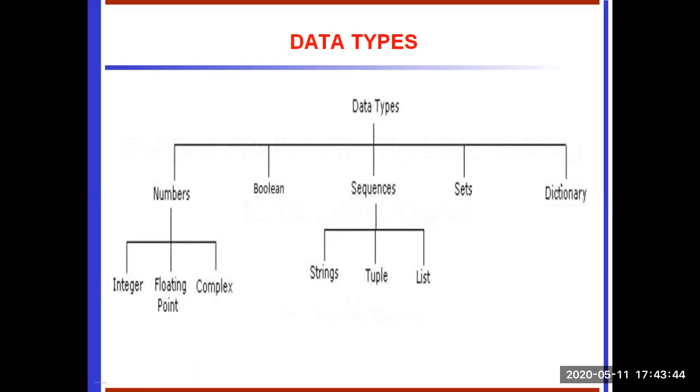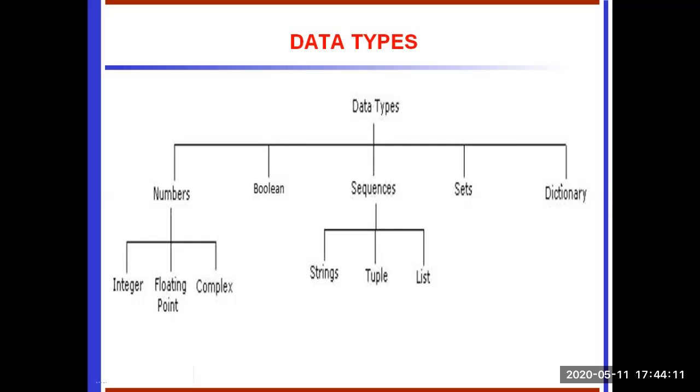Data types. Type represents the kind of value and determines how the value can be used. All data values in Python are encapsulated in relevant object classes. Everything in Python is an object and every object has an identity, a type and a value. Like other object-oriented languages such as Java and C++,